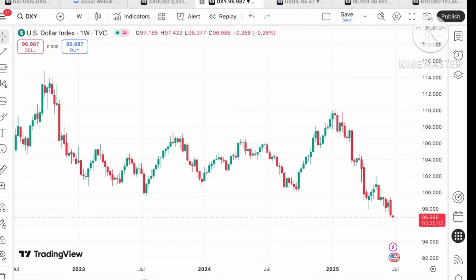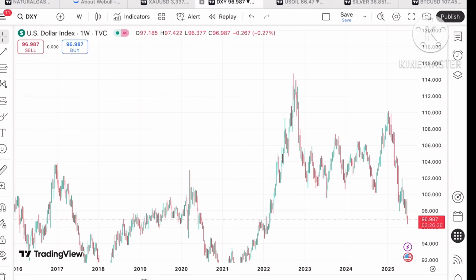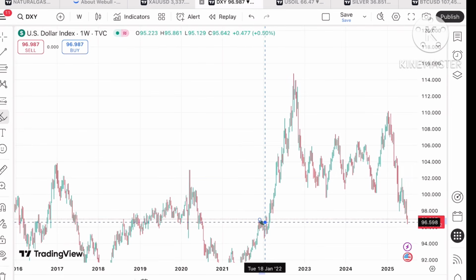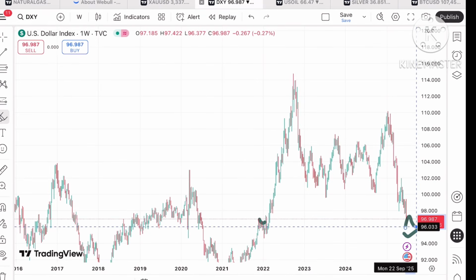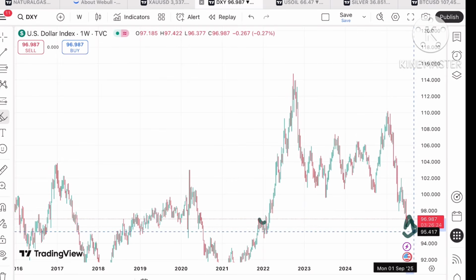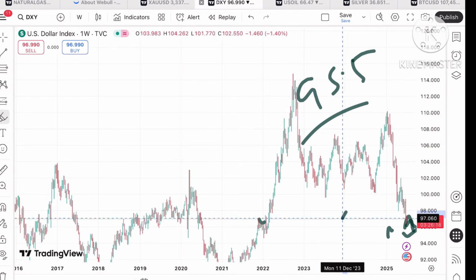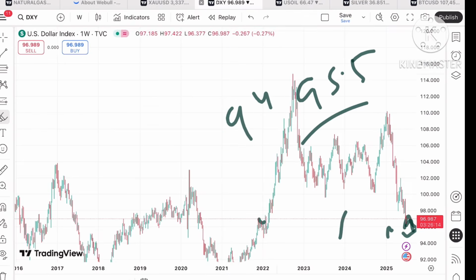Now the price is trading at a level of $96.9. If the price keeps moving below this level, we saw this level in the month of December 2022. Now it has risen a little bit, with a low of around 96.3, and if the price goes towards 96.3 and doesn't sustain, it can come down again towards 96, then to a level of 95.5, and if the price falls below this level, the probability of going towards 94.5 will be there.